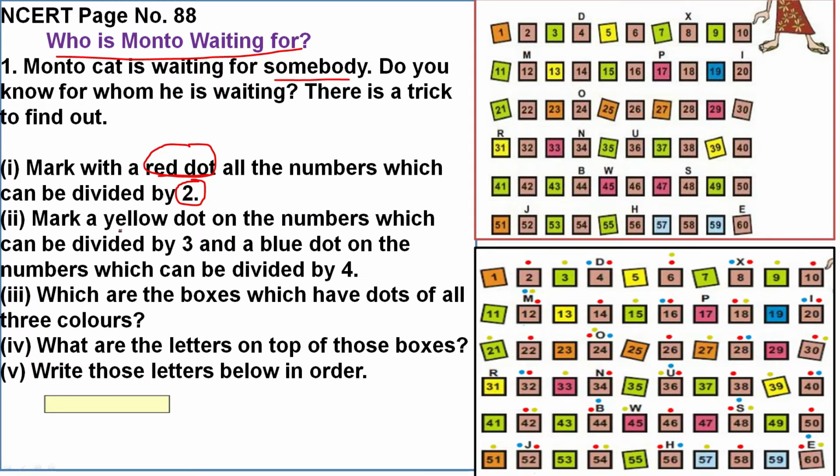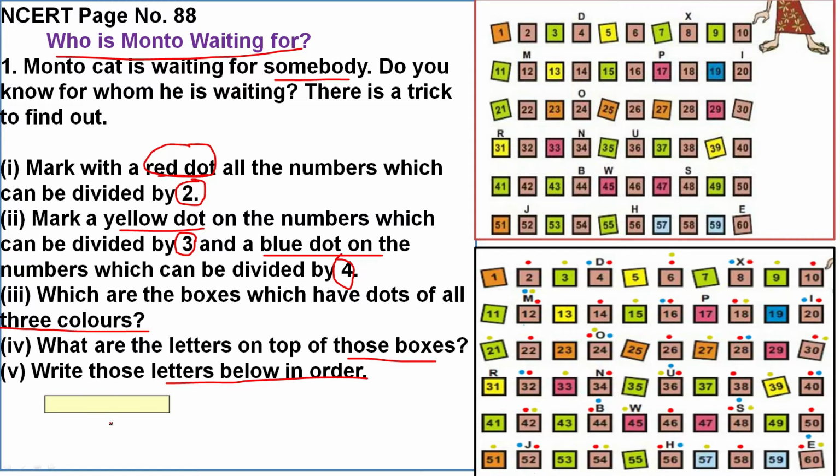Mark a yellow dot on the numbers which can be divided by 3, that means multiples of 3. Mark a blue dot on the numbers which can be divided by 4. Then which are the boxes which have dots of all the 3 colors? What are the letters on top of these boxes? Write those letters in order to get the answer. In this box you have to write the answer.